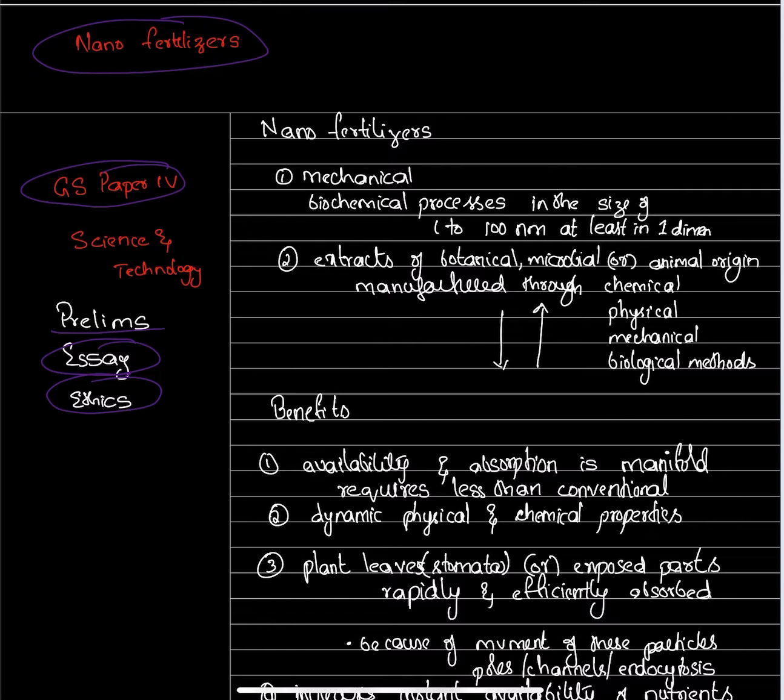Nanofertilizers. What are these nanofertilizers? As the name itself says, nano, the particles of the fertilizer are in the size of 1 to 100 nanometers, at least in one dimension. So a particle will have multiple dimensions. At least in one dimension, if the size is in the range of 1 to 100 nanometers, it comes under the category of nanofertilizers.